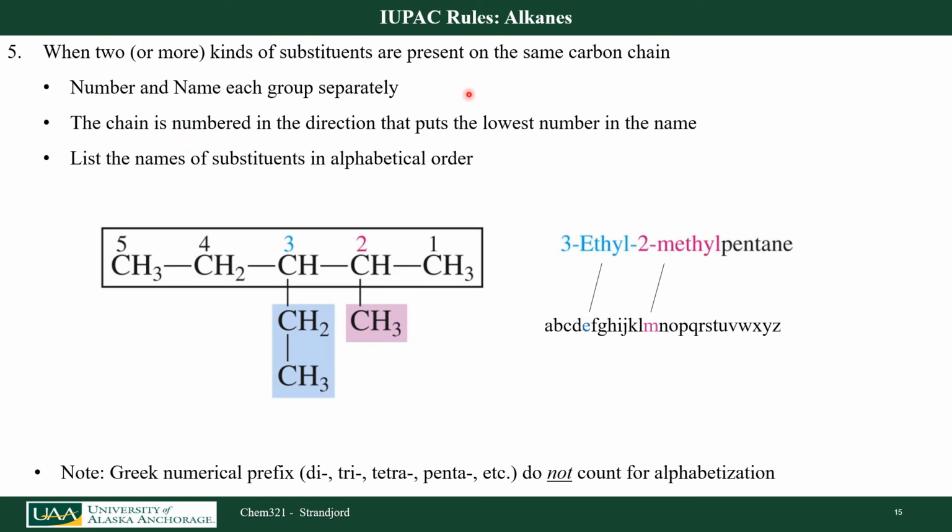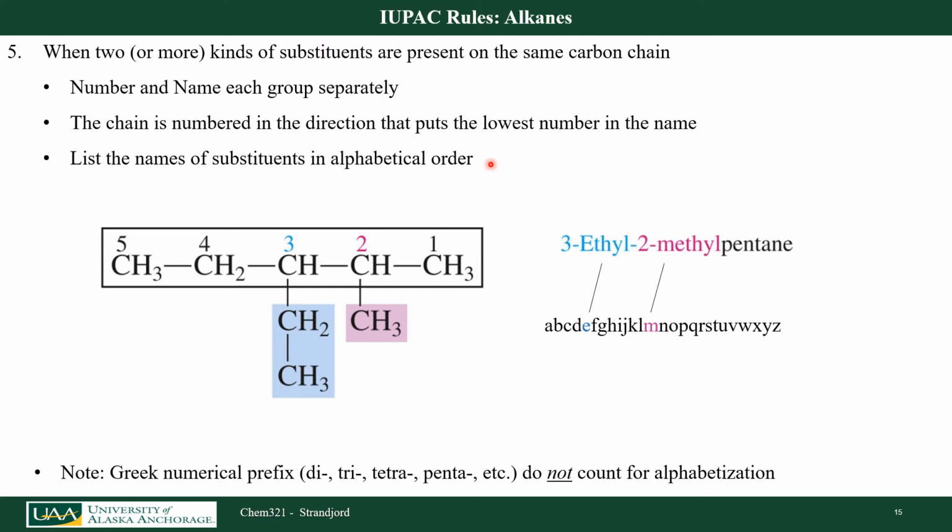If I have more than one substituent that are different, I need to number and name them separately. Again, putting the number in the direction that gives them the lowest number. So if I look at this molecule, my parent chain has 5 carbons, so it's going to be a pentane. I have a methyl group here at carbon number 2, and I have an ethyl group here at carbon number 3. So I need to put that all together.